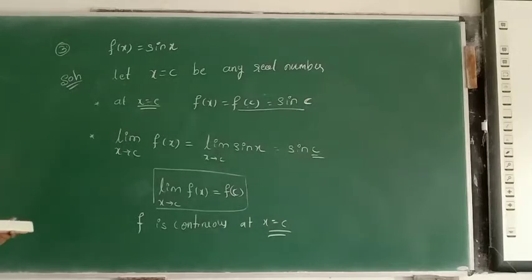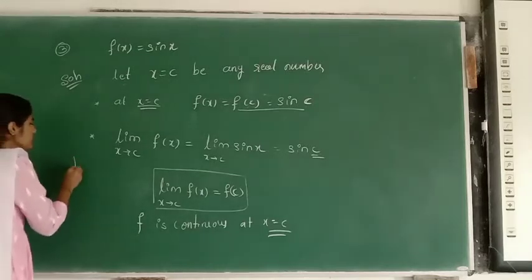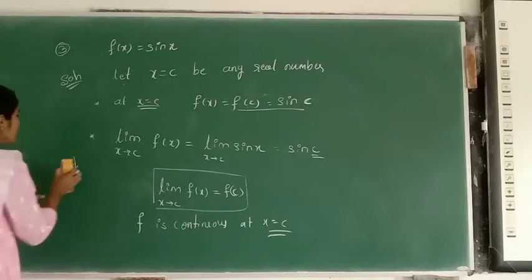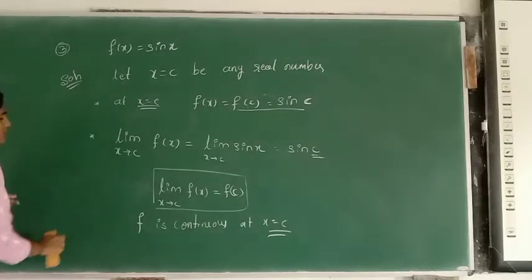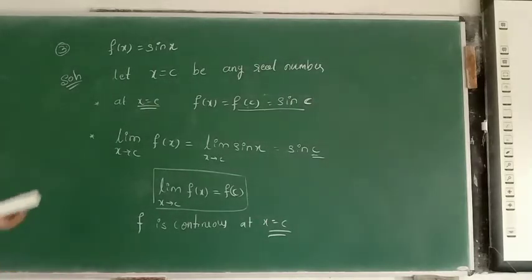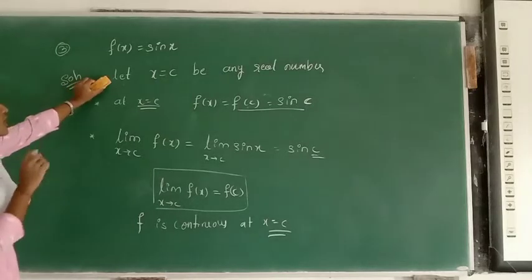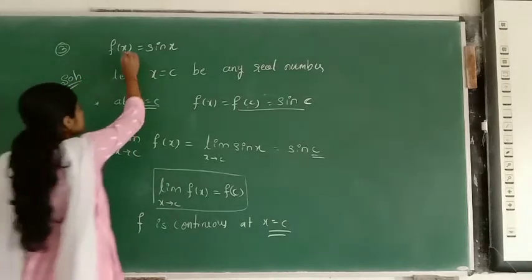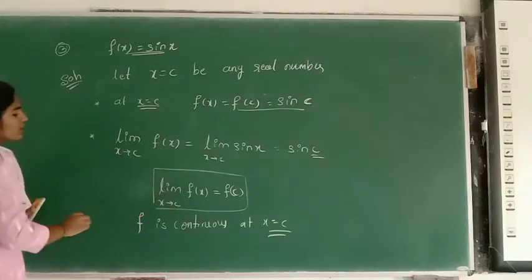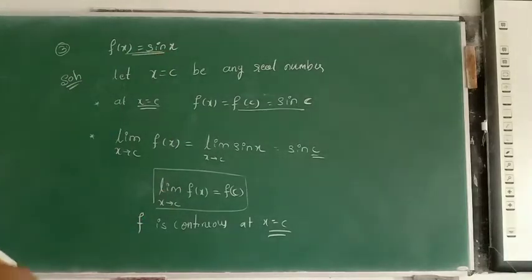When the trigonometric functions come into the picture, I will explain the continuity of those functions. So we are done with one trigonometric function, sin x, which is continuous at x equal to c.